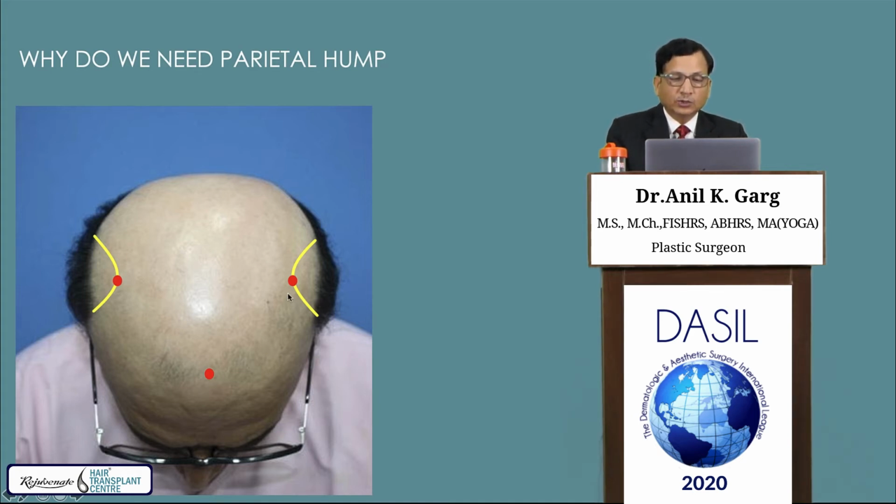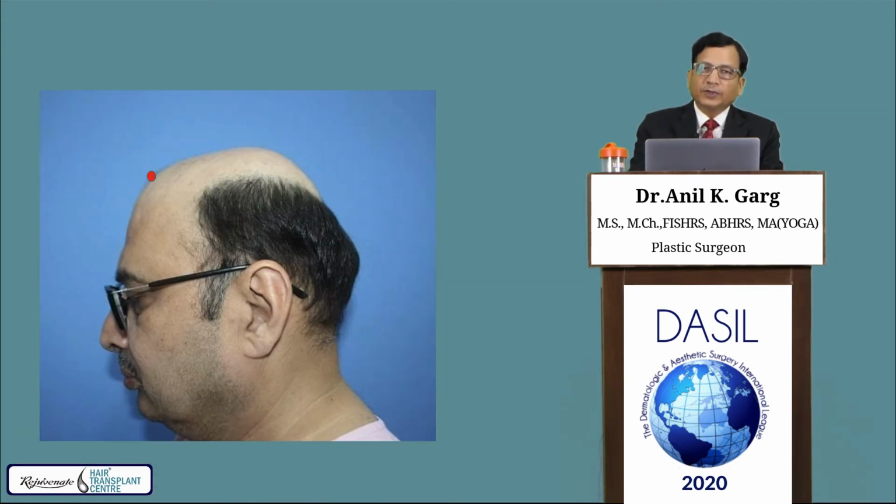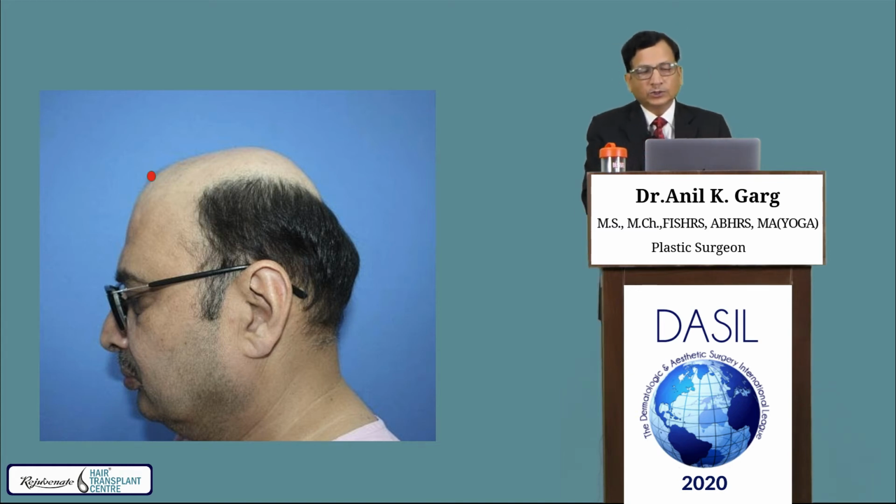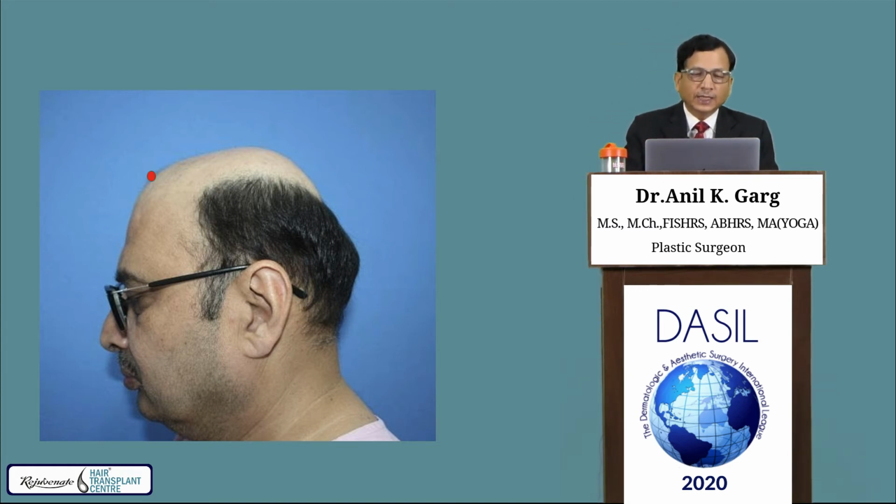So there is a need to create the parietal hump to create the anterior hairline. So now how do we do that? Mid-frontal point we know where we should locate it. Then the parietal hump is created. The question is what should be the height. In previous cases I explained the parietal hump was not lowered. It was there, so it was much easier to locate the frontotemporal point, but here this has dropped, so we have to lift it up. But how much?